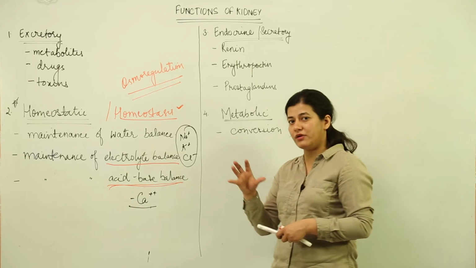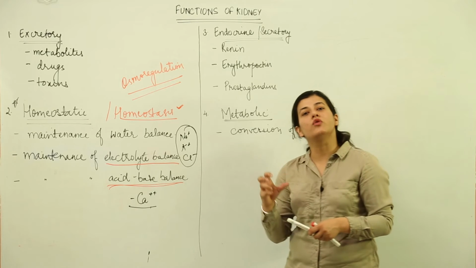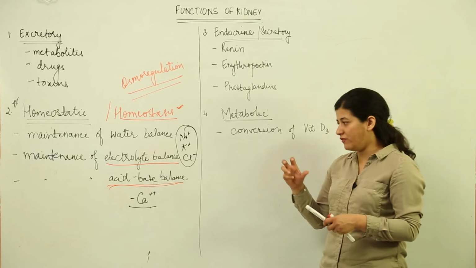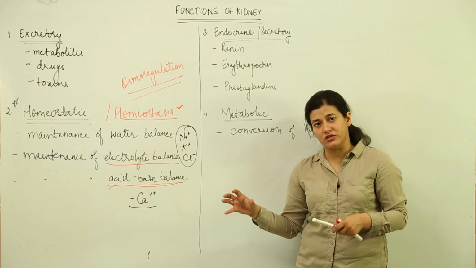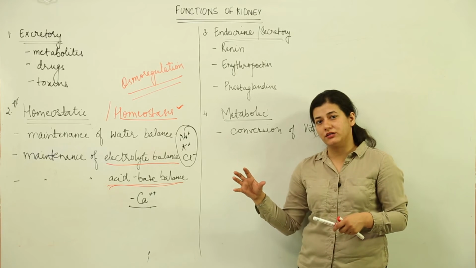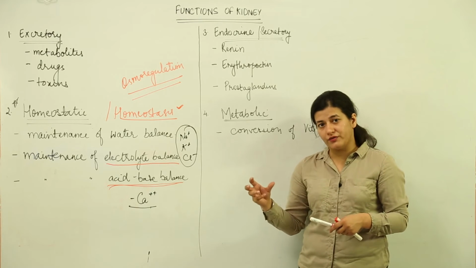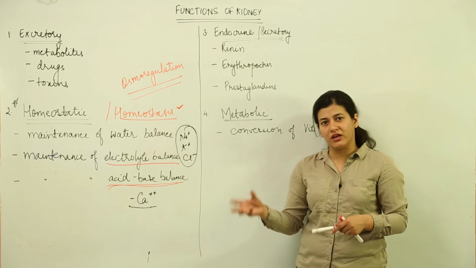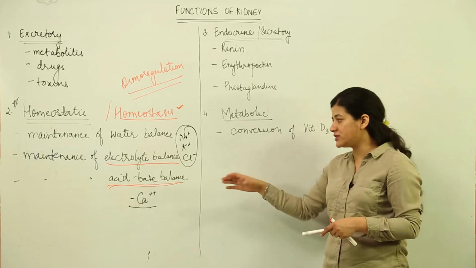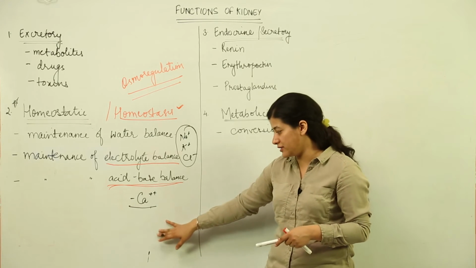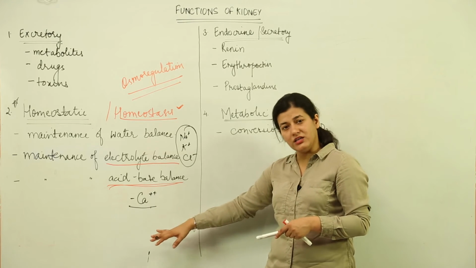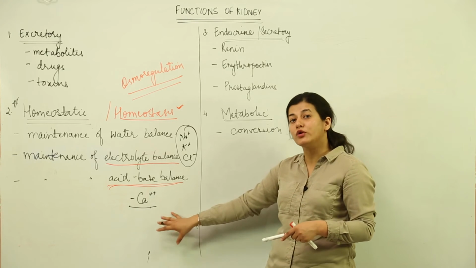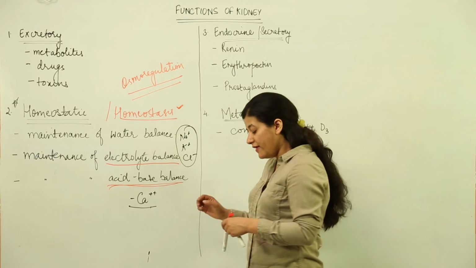Calcium plays an important role in various functions like muscle contraction. Apart from that, calcium is deposited in the bones, and whenever required in the blood it is taken up. Calcium has an important role in body functions.